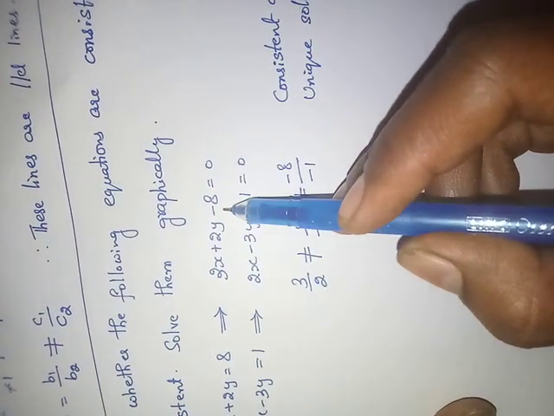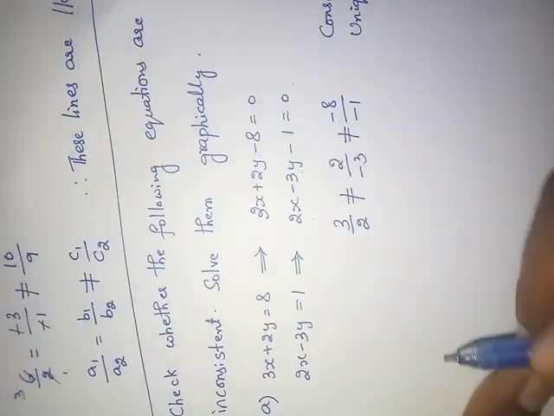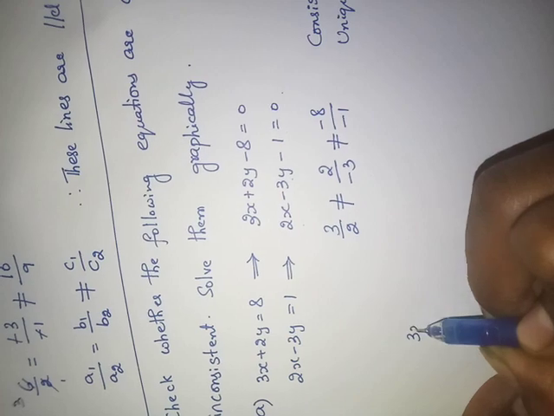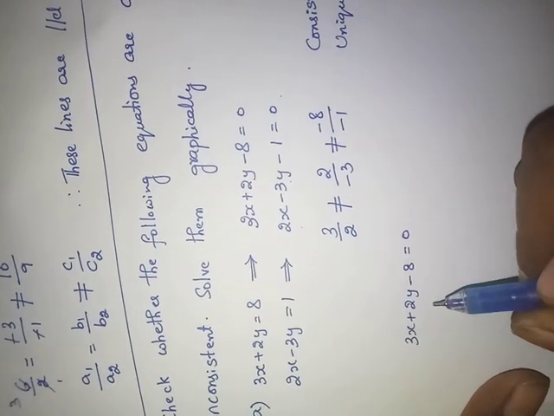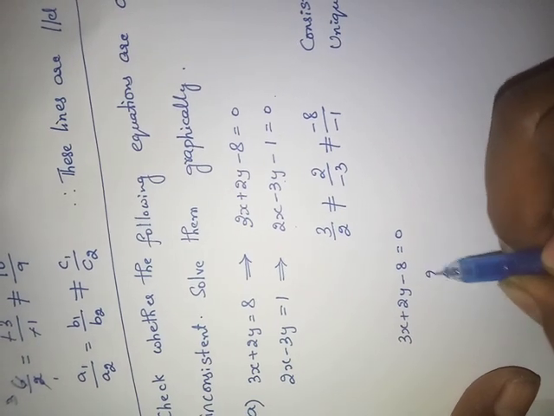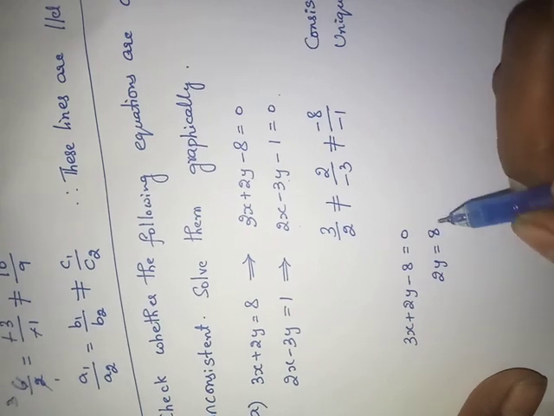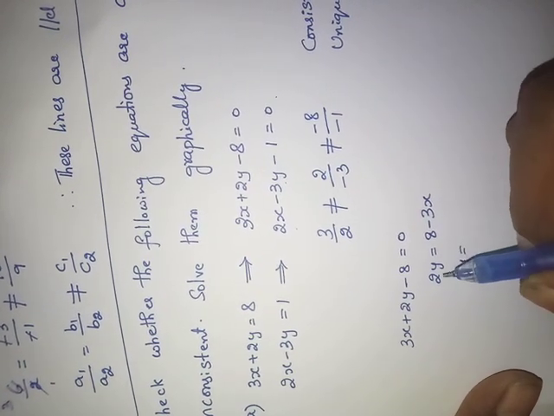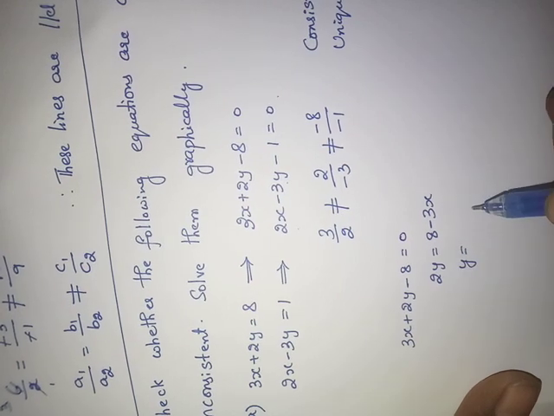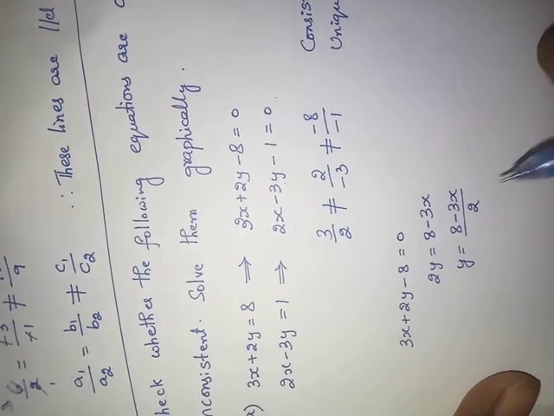Let us show that. Here see, 3x plus 2y minus 8 equals 0 and 2x minus 3y minus 1 equals 0. Take the first equation, 3x plus 2y minus 8 equals 0. I am writing in the form of y. 2y equals, if I send minus 8 to that side, plus 8. Plus 3x to that side, minus 3x. I want y. Send 2 to that side. 2 is multiplying here. If I send it to that side, it will divide. y equals 8 minus 3x divided by 2.